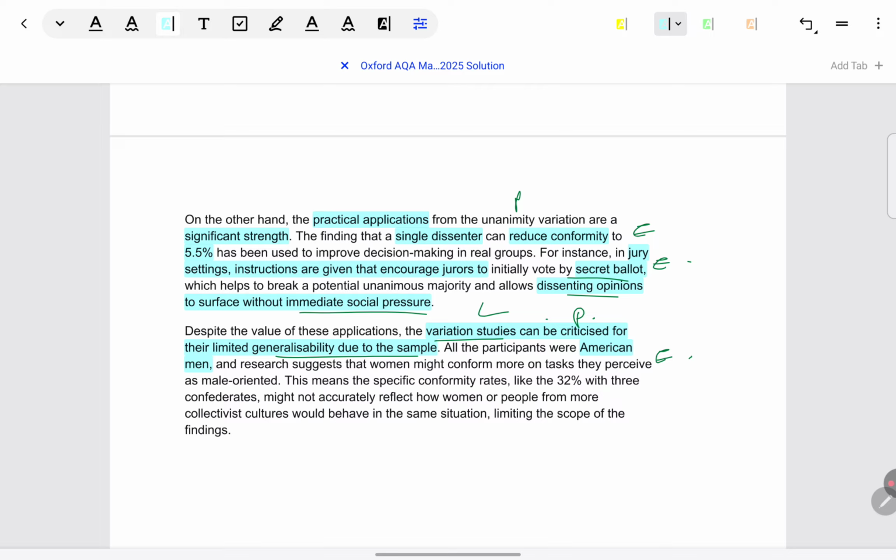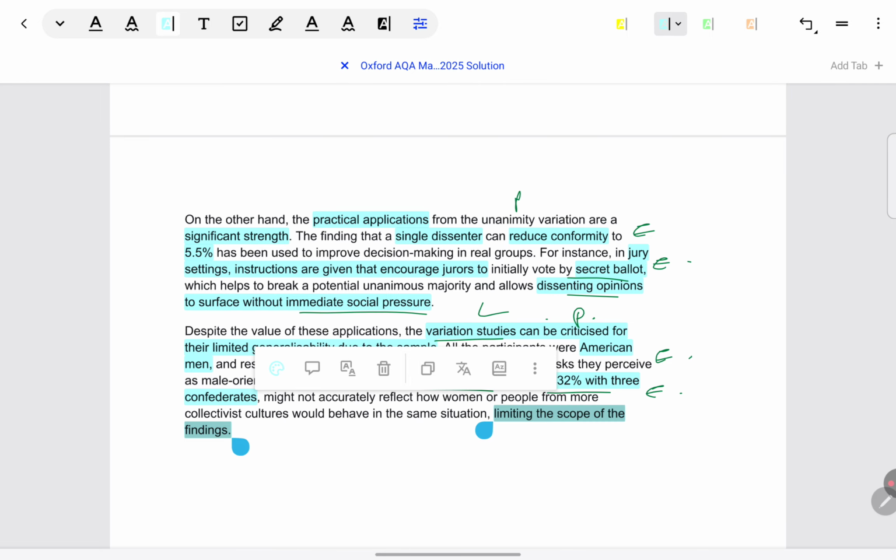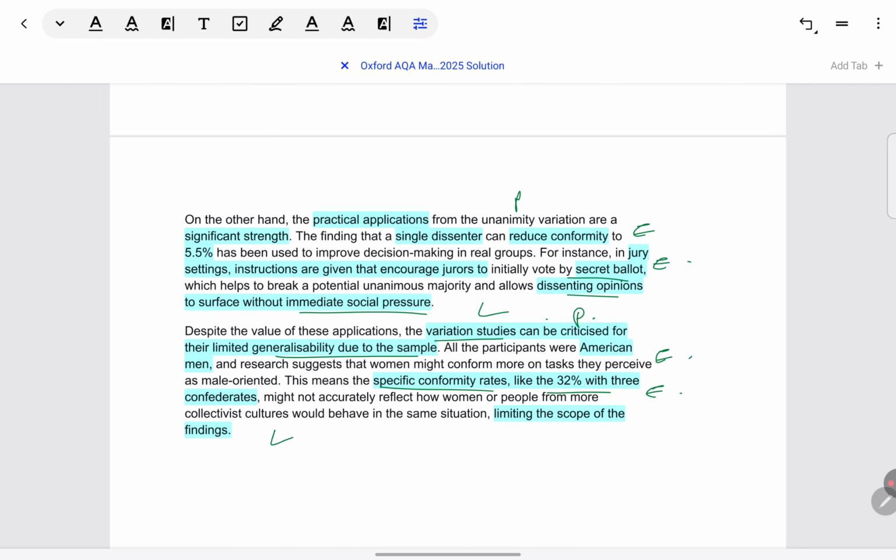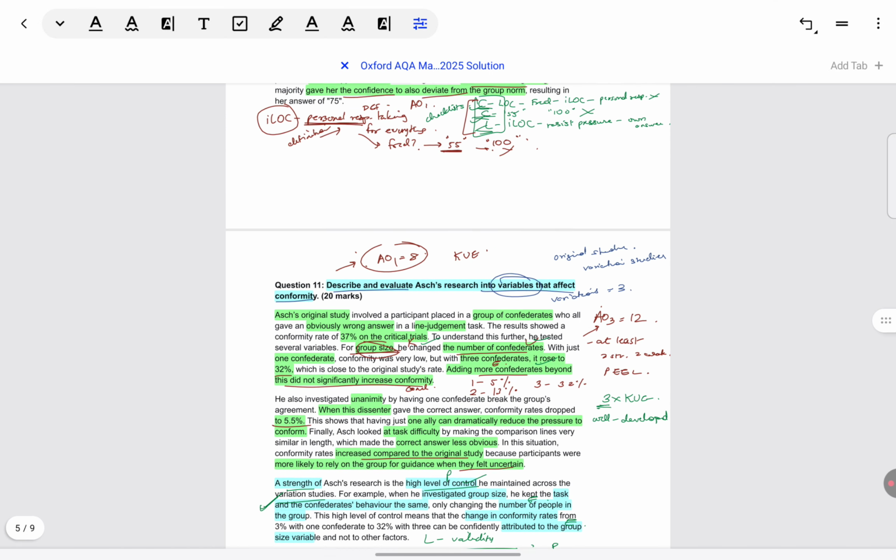So what is the problem with this? What is the explanation for this being a weakness? These specific conformity rates which we are seeing, like 32%, might apply only to American males, and might not apply to other population groups. And to link off, it reduces the scope or the generalizability of findings. It means there's only a very limited section of people whom we can understand through these variation studies.